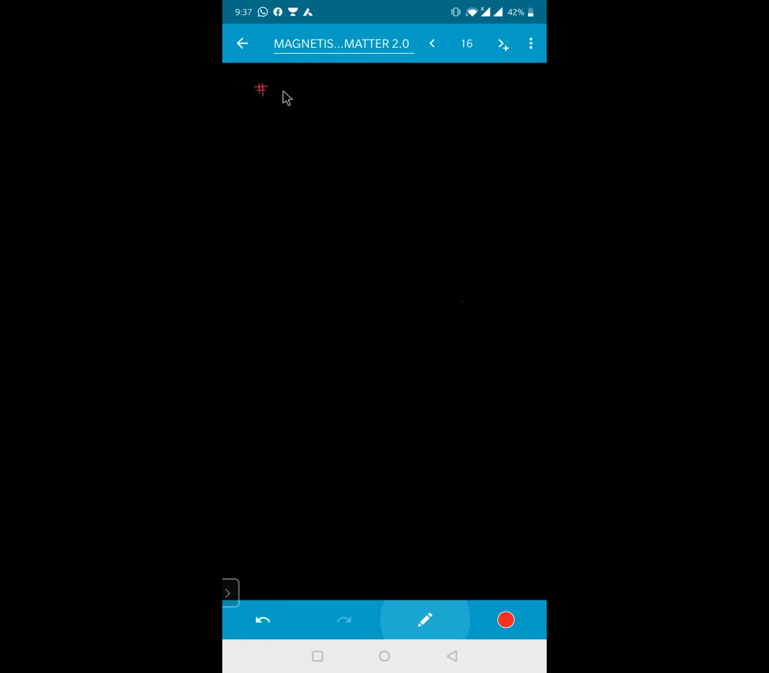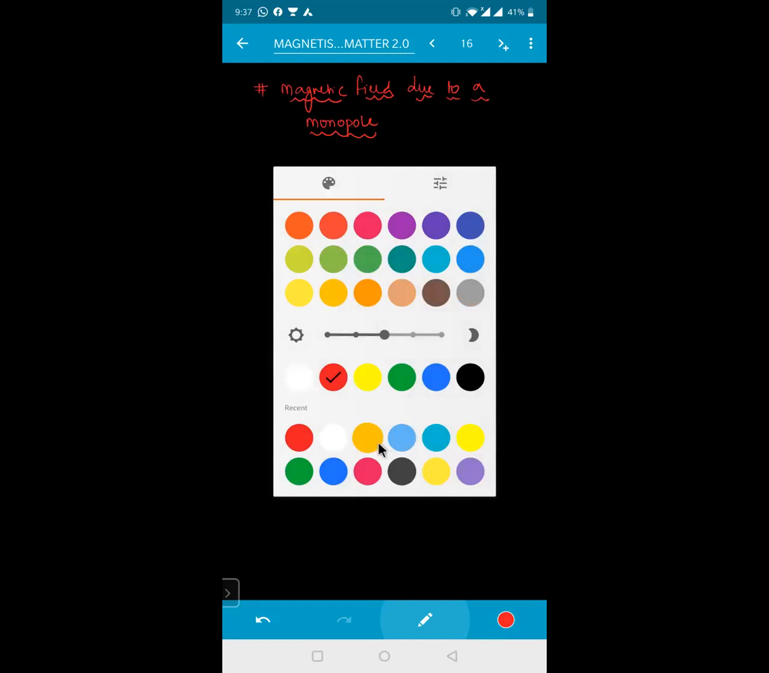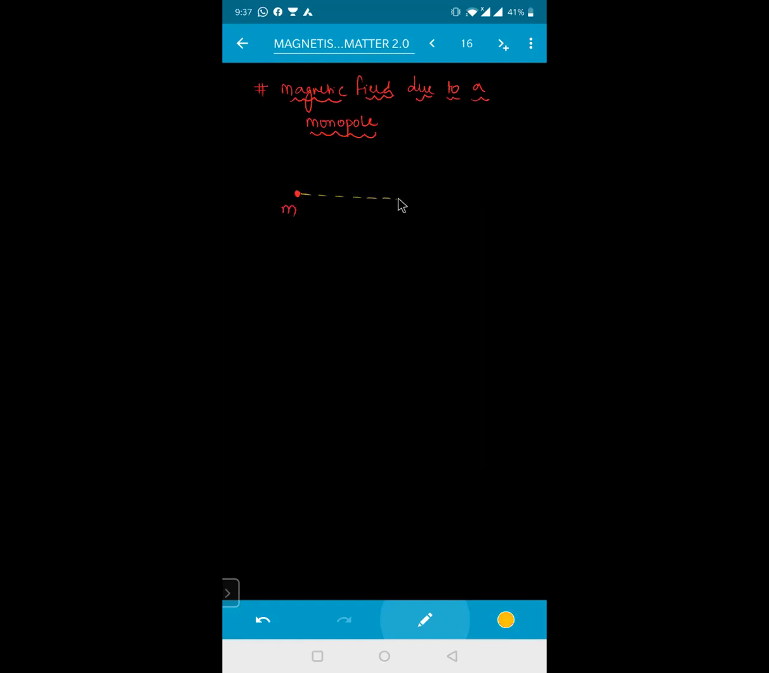Magnetic field due to a monopole actually doesn't exist. But if I'm talking about a monopole, it means only a north pole or only a single south pole is present. Say for example, here there is a pole of strength M, and we need to calculate the force because of this one at a certain distance, somewhere here at a point A, at a distance of small r. So what will be the magnetic field at point A?